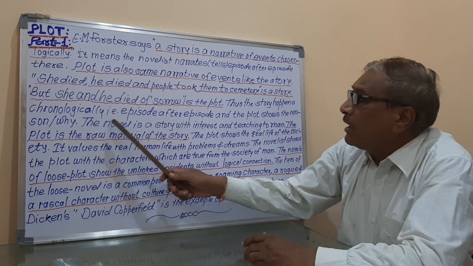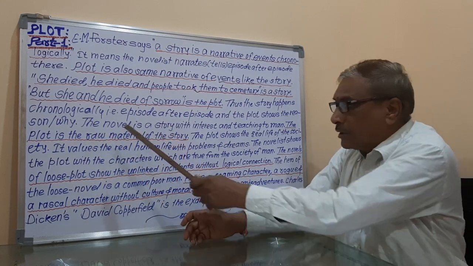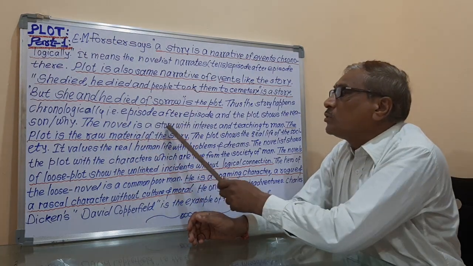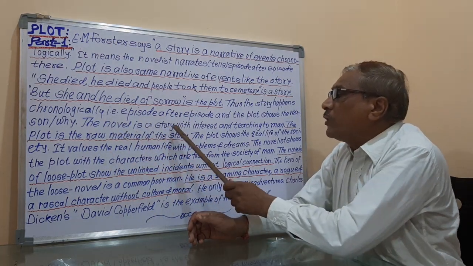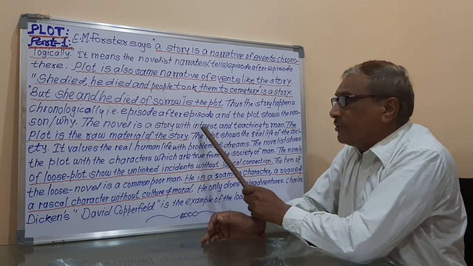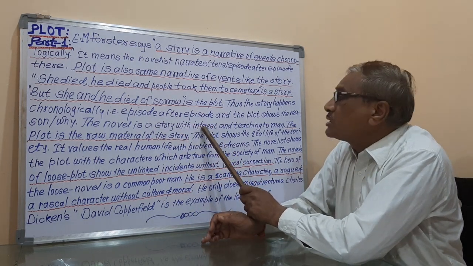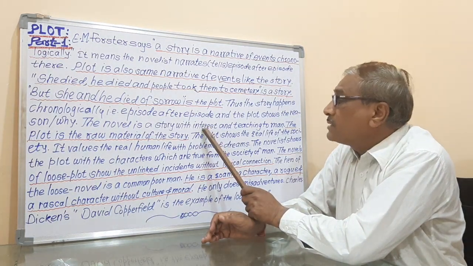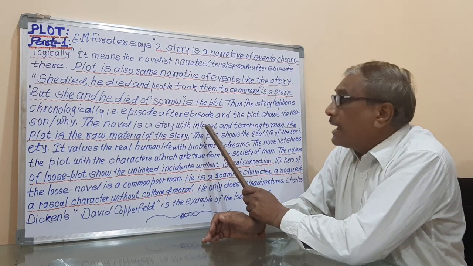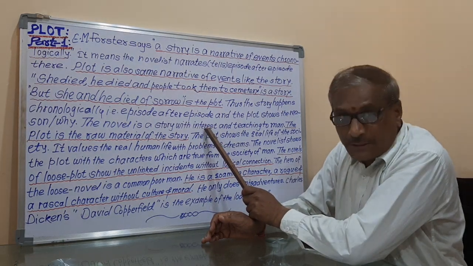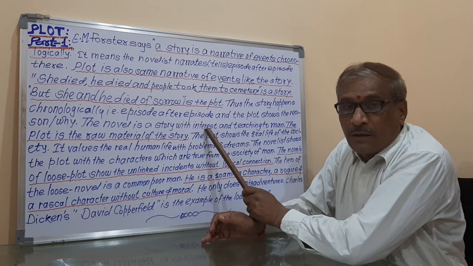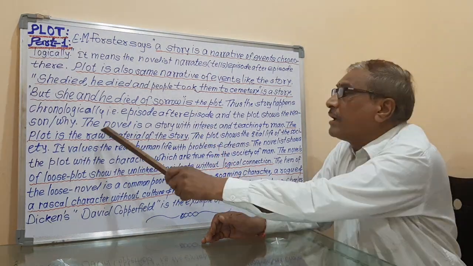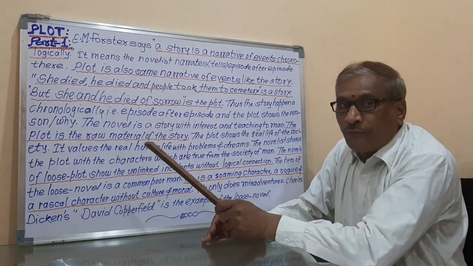Then the novel is a story. Means every novel is called a story. The novel is a story with interest. With interest means there is the interest of the writer, the interest of the people, the interest of the characters, because literature is written only for the interest of society, and that's why the novel is a piece of literature.